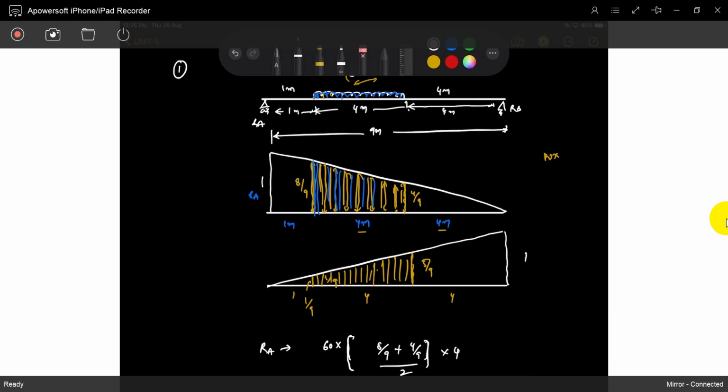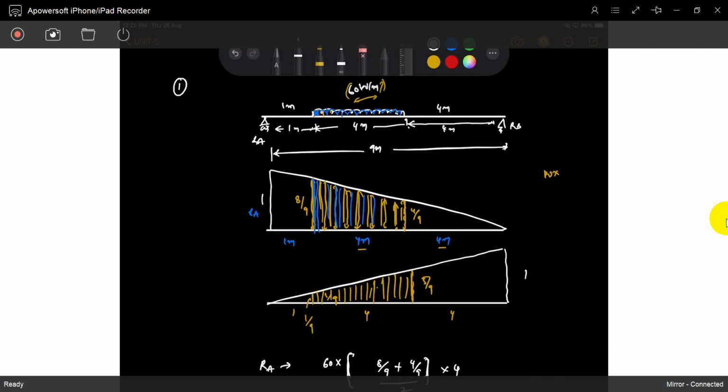You get the exact area. That is the idea: every point's load is multiplied with its influence, so the total is converted into the area. Understood?